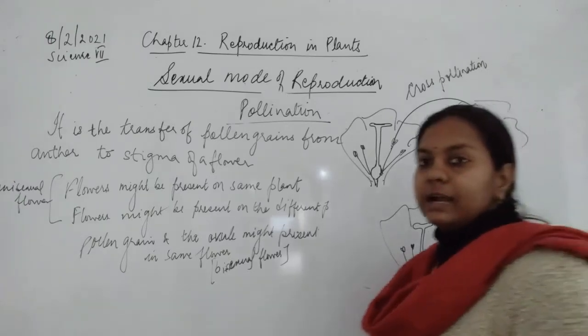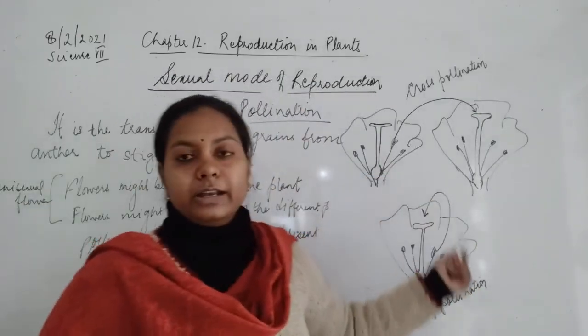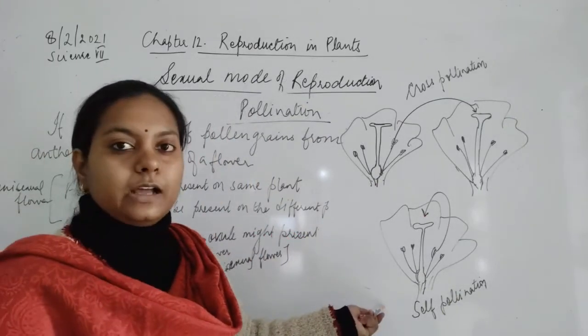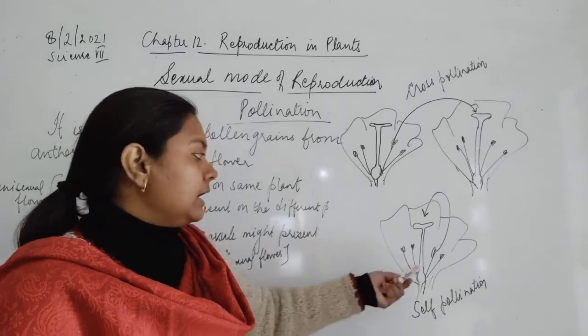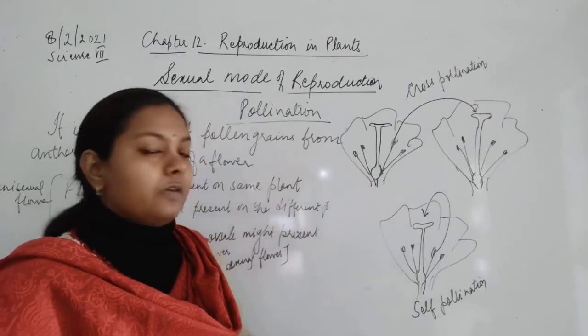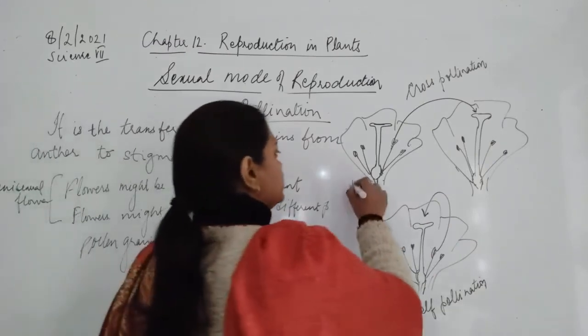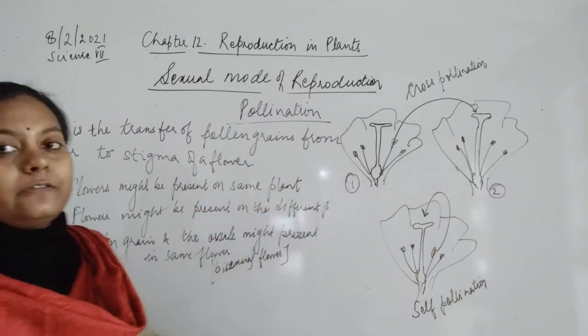As you could all understand the difference between the self-pollination and the cross-pollination, here in the self-pollination, single flower is responsible for self-pollination, where the anthers are producing pollen grains would transfer to the stigma of the same flower. But here what happens, this is first plant and this is the second plant, and the flowers are far away.